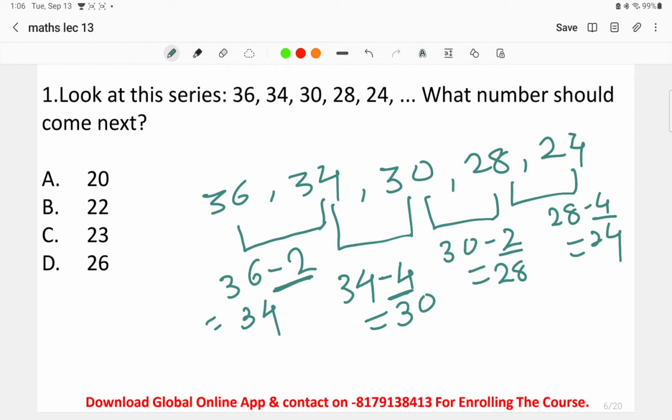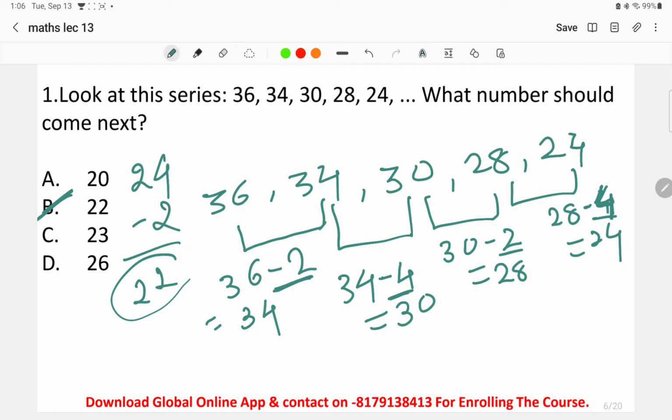Now in the last step, 28 to 24, we are doing minus 4, right? So for finding the number after 24, what will we do? After 4, we will subtract by 2. So the next number will be 24 minus 2, that is 22. Option B is the right answer to the given question. In this series, there is an alternating subtraction: once by 2, once by 4, once by 2, once by 4. So after 24, we subtract 2, and the answer will be 22.